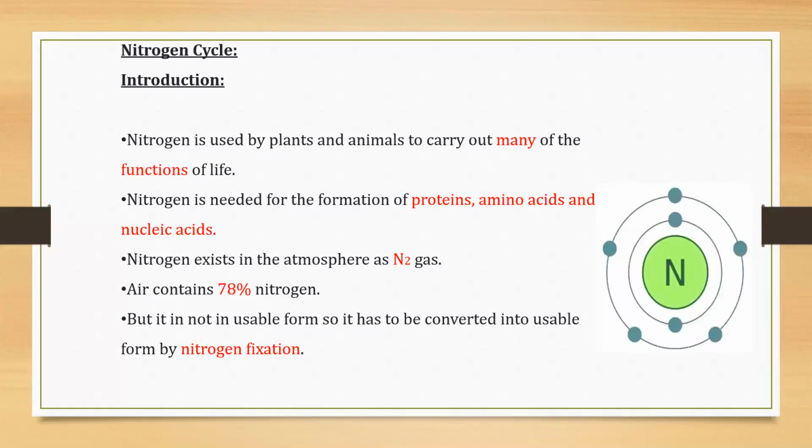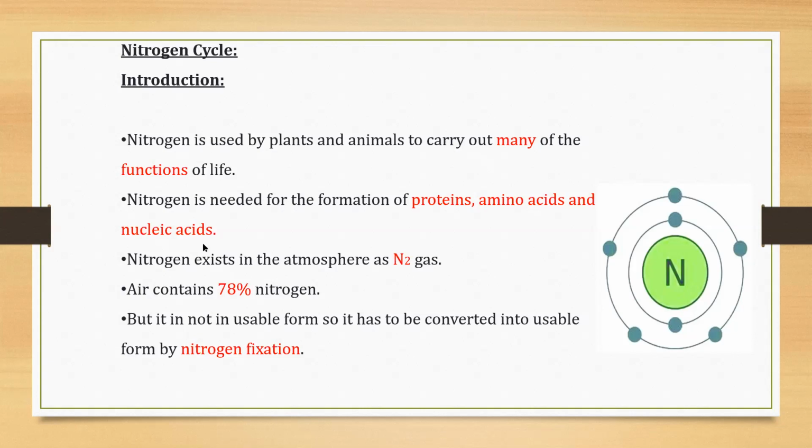Hello everyone. The topic for today's session is nitrogen cycle. Before going to the actual topic of nitrogen cycle, let us see the introduction of nitrogen. Nitrogen is an essential element required for the growth of plants as well as animals. It is needed to carry out many important functions of our life. For example, nitrogen is needed for the formation of proteins, amino acids, and nucleic acids.